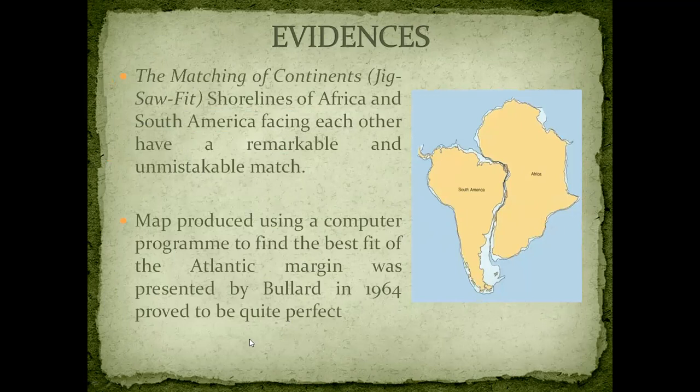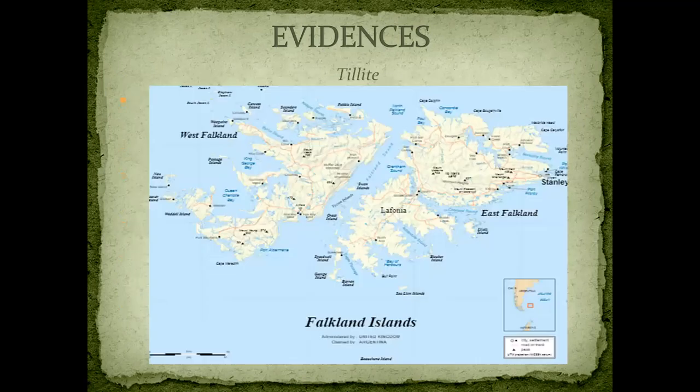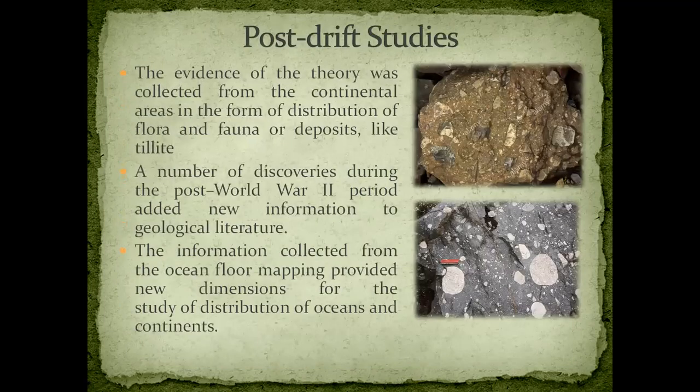इसके अलावा we can find out the locations and try to match. Like we have jigsaw puzzles. Similarly, we can see these also. इसके साथ साथ there will be other evidences also, जैसे rocks of the same age across the oceans. We'll have examples of some sedimentary rocks. We'll have some placer deposit जो glaciers के साथ आते हैं. And then finally अपना आ जाएगा distributions of fossils, where we'll study about few of the important fossils of animals which are found in different continents, and for them it was not possible to cross those oceans.